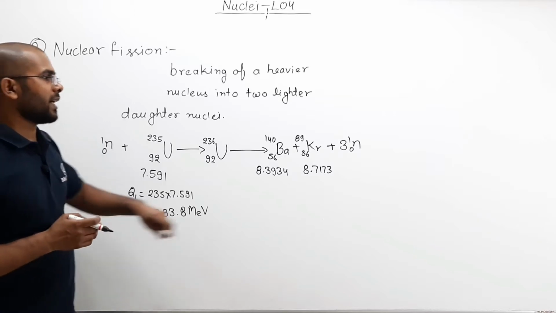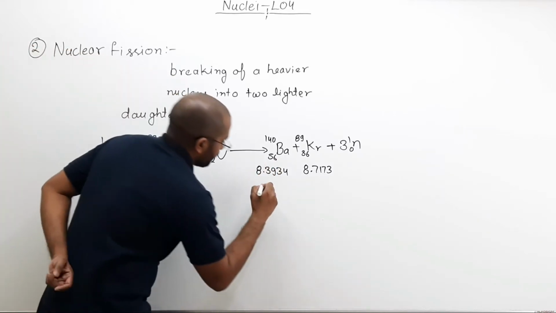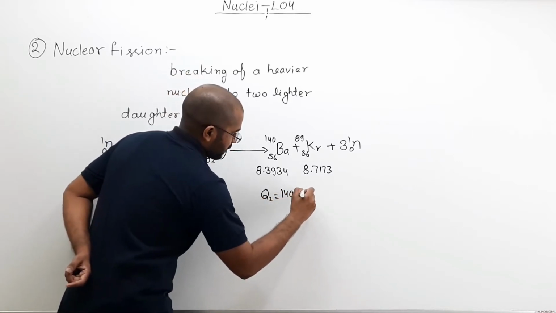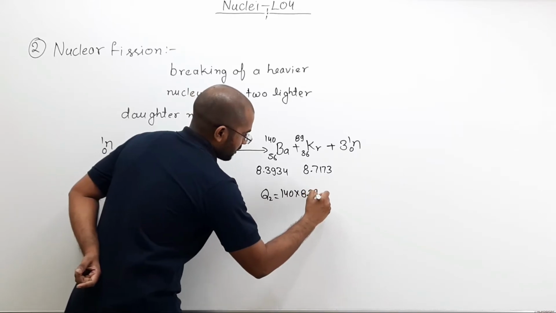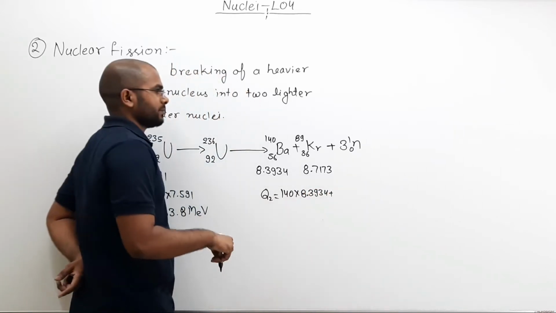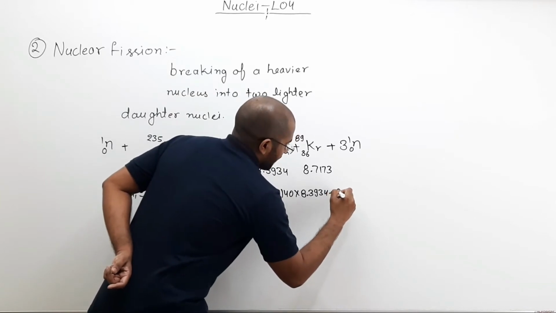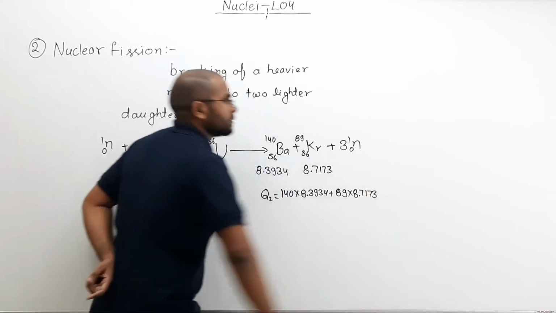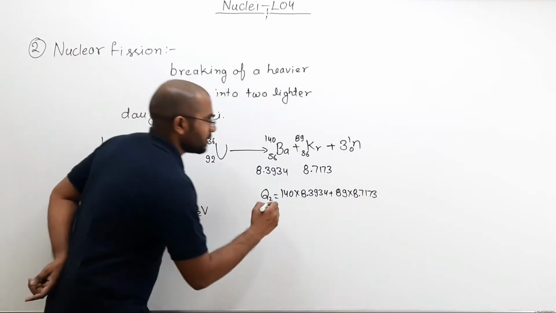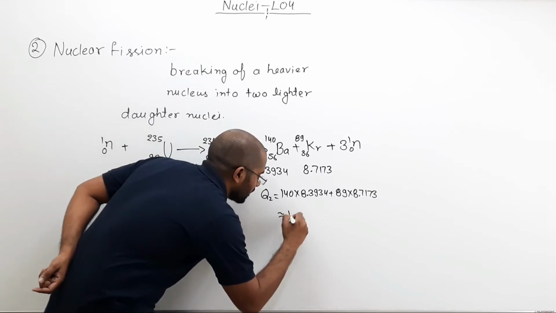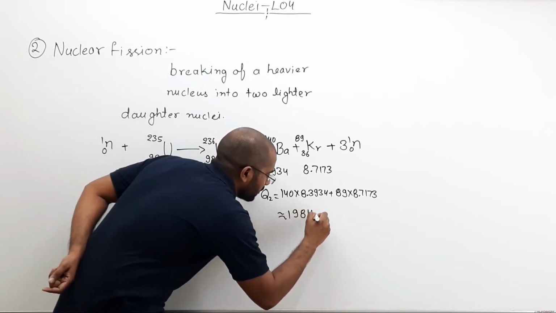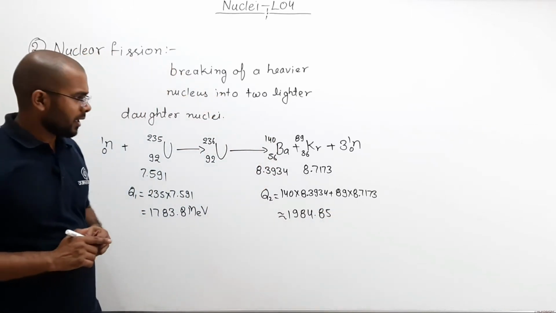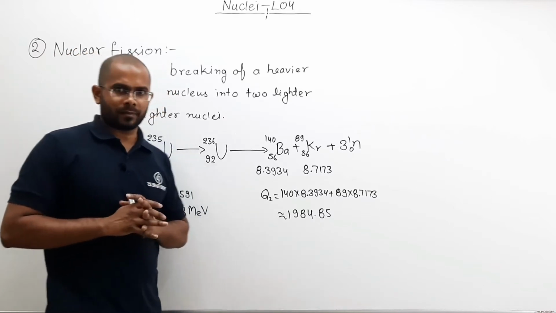Now what should be the total binding energy here? When you find the binding energy here, you will get 140 into 8.3934 plus 89 into 8.7173. When you solve this, you will get approximately 1984.85.